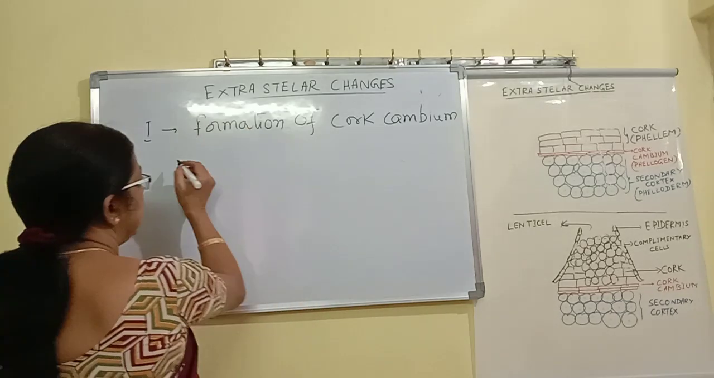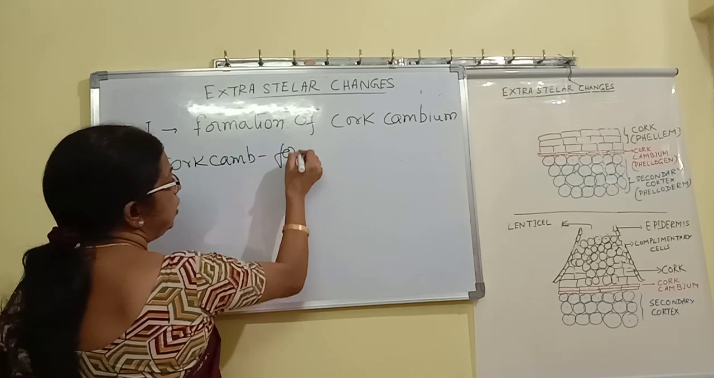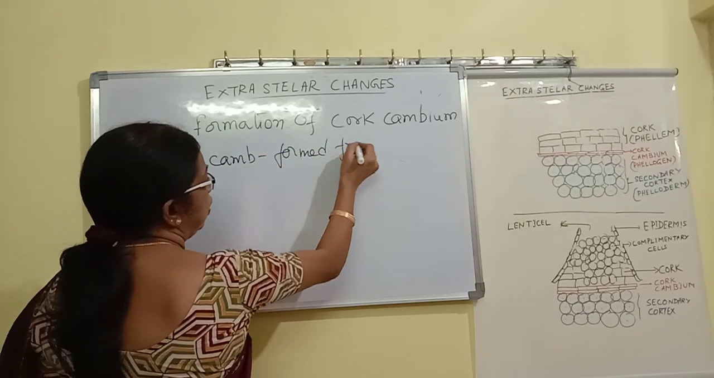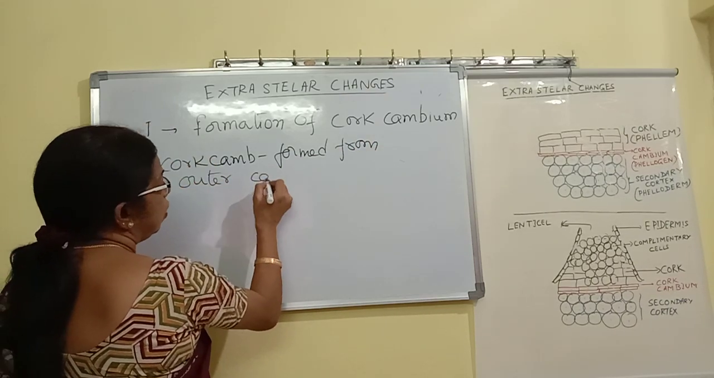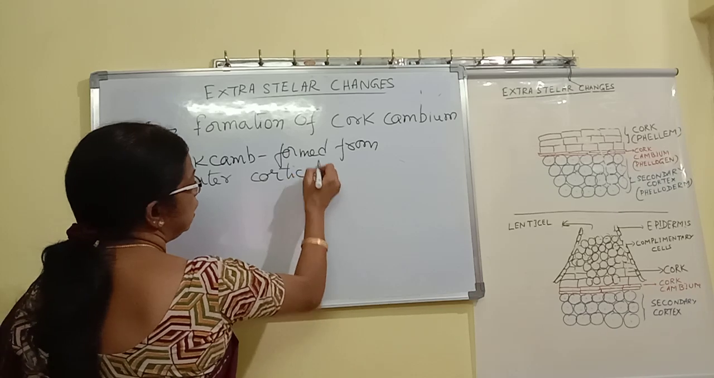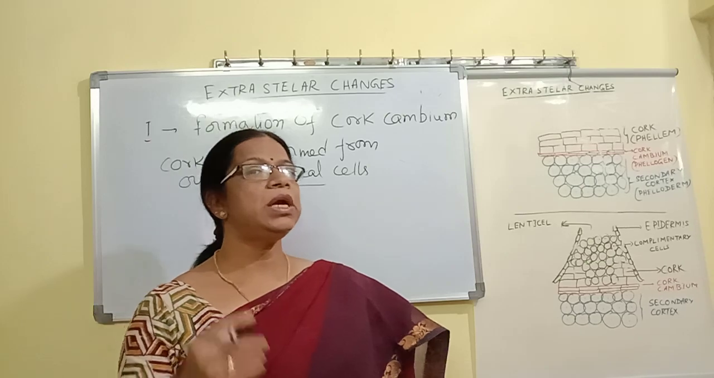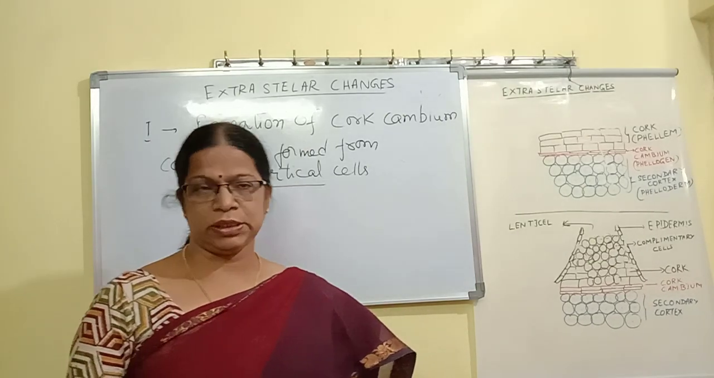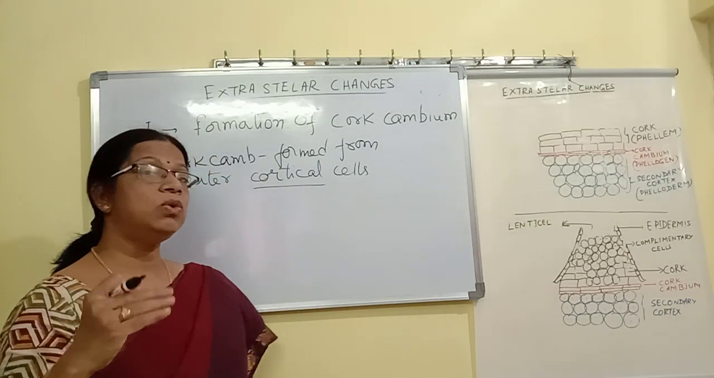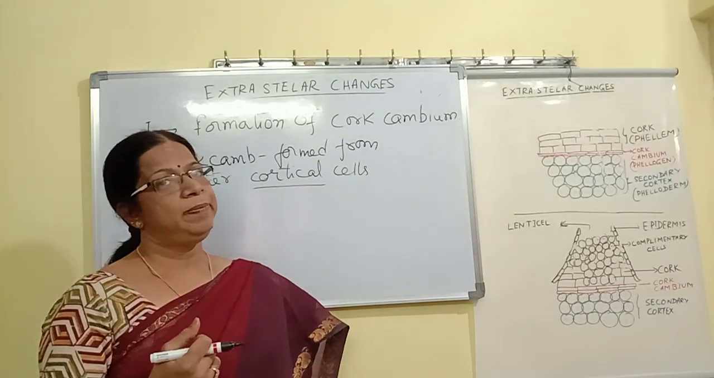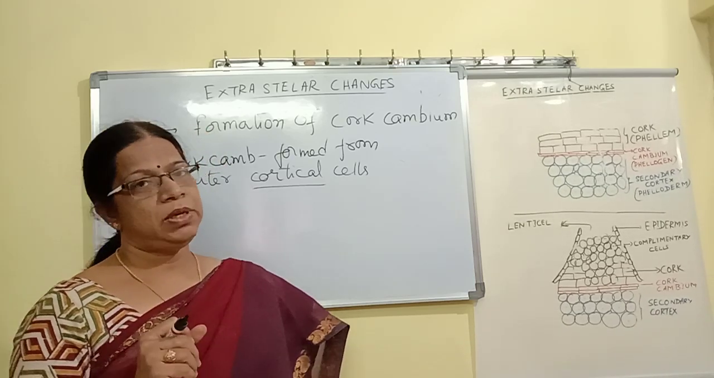This cork cambium is formed from the outer cortical cells. Cortical means cortex. You know the stem has an outer epidermis and below that there is a cortex. So the outer layers of the cortex, which are closer to the epidermis, will give rise to the cork cambium.